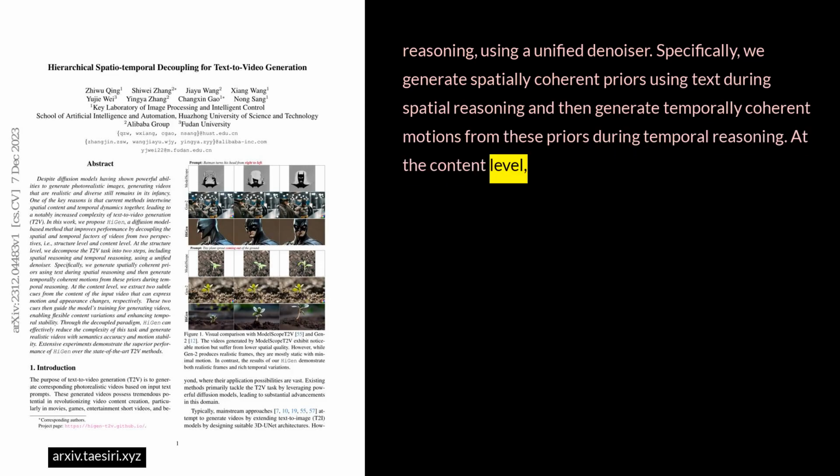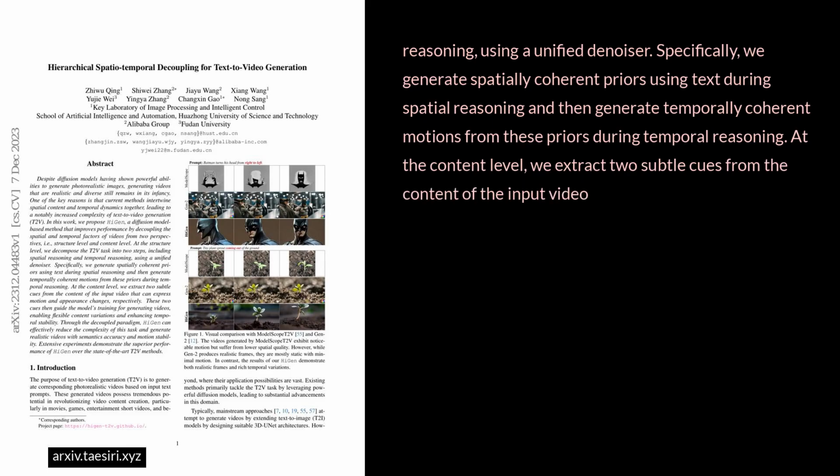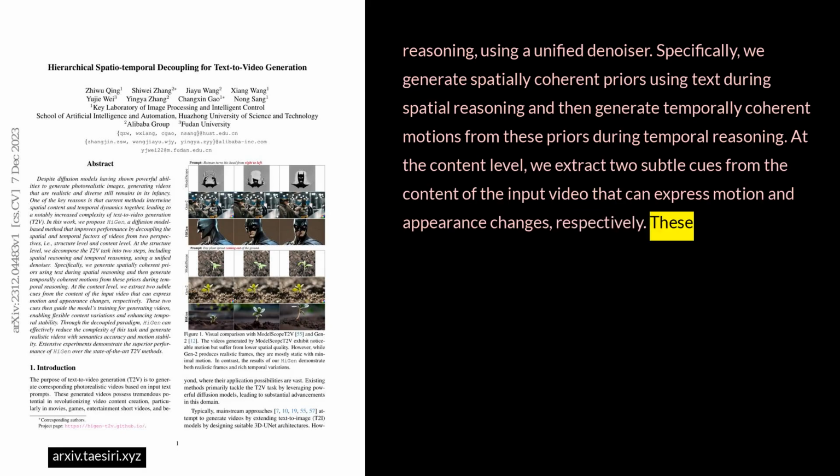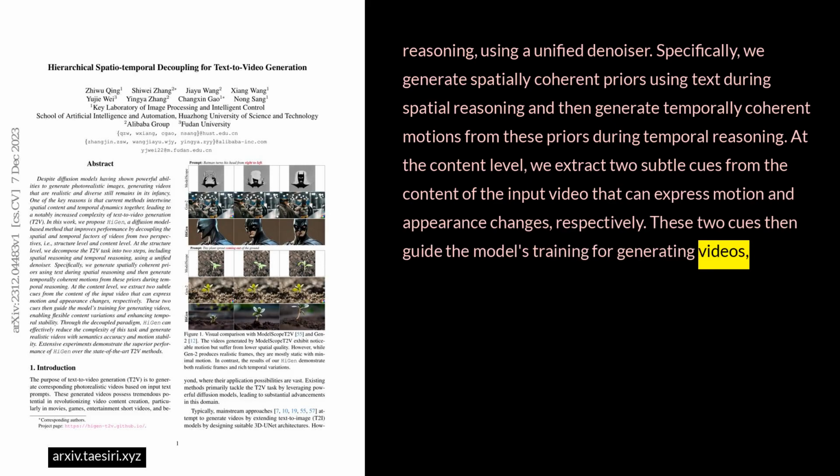At the content level, we extract two subtle cues from the content of the input video that can express motion and appearance changes, respectively. These two cues then guide the model's training for generating videos, enabling flexible content variations.